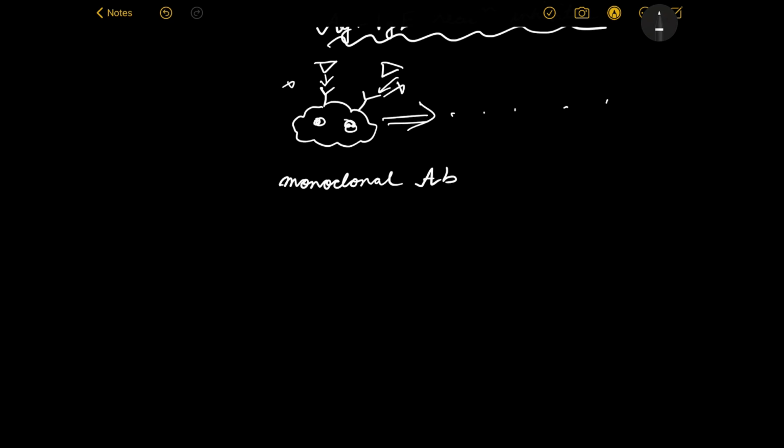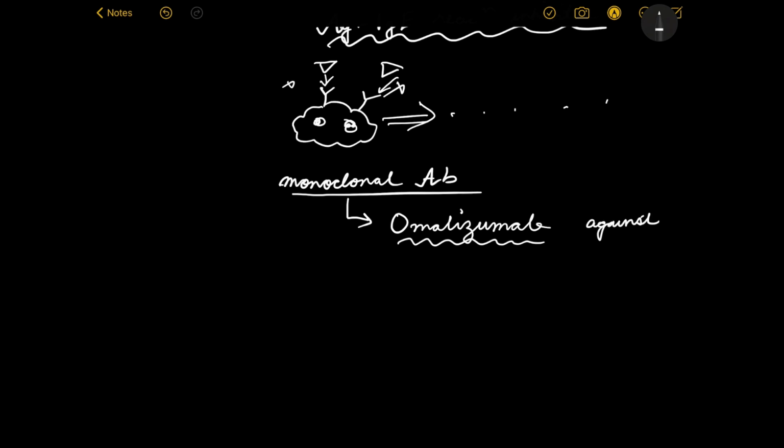We have developed a kind of monoclonal antibody which is used as a drug, and in case of asthma, that monoclonal antibody is known as omalizumab. Omalizumab is a monoclonal antibody against IgE.